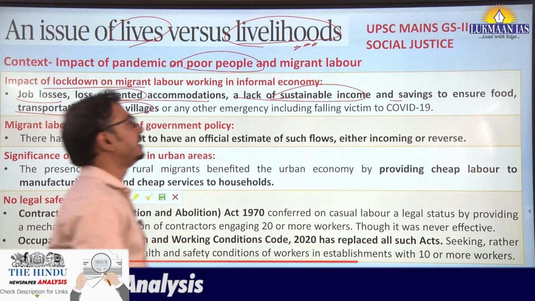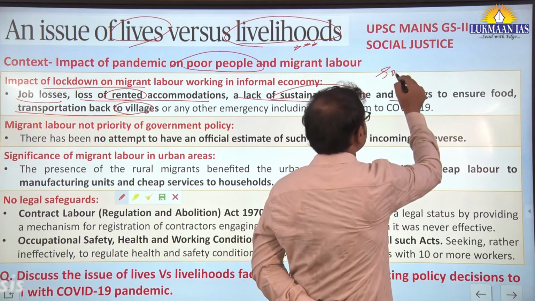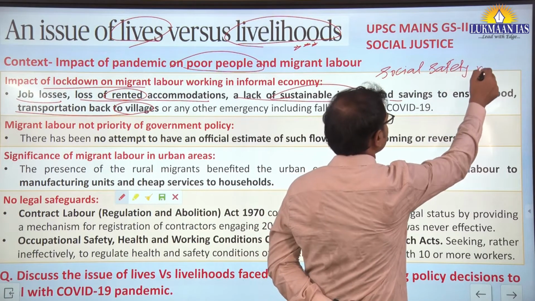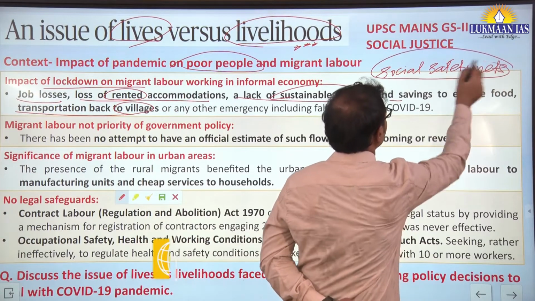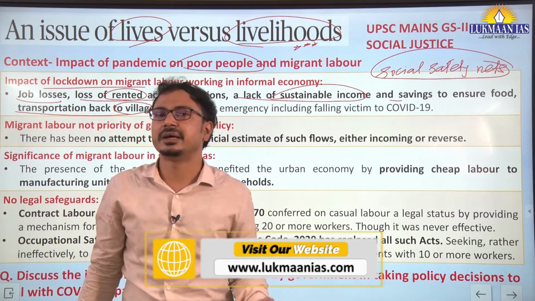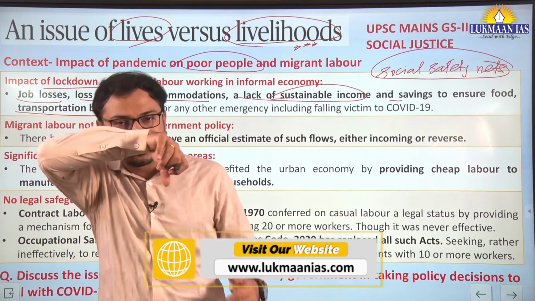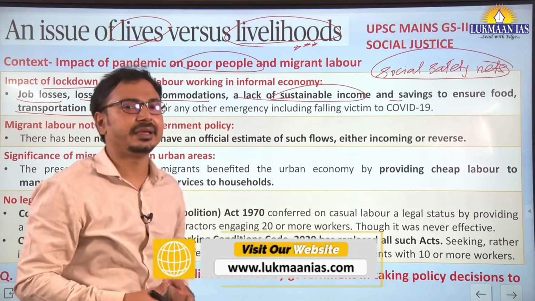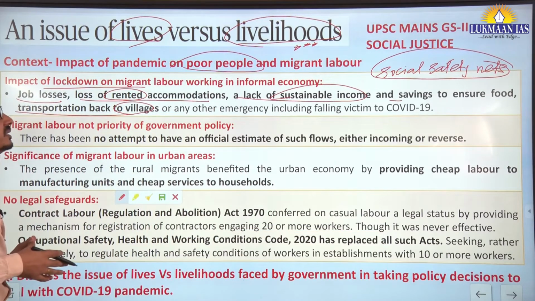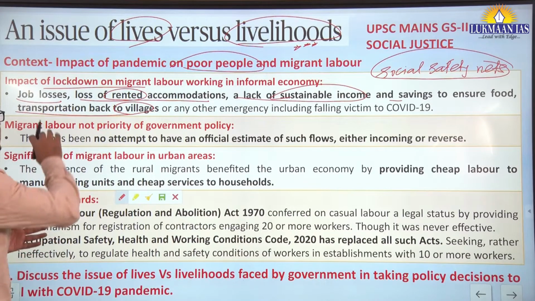So basically they are lacking social safety nets, health insurance, or emergency cash transfers by the government to ensure food or shelter, temporary sustenance because of such emergency situations. So this is the impact.